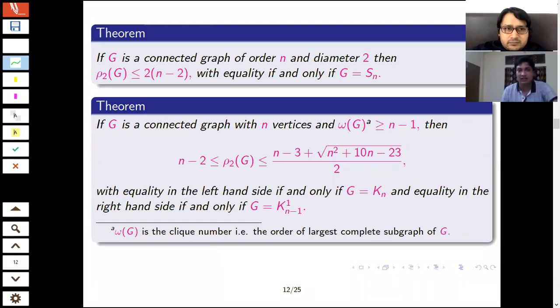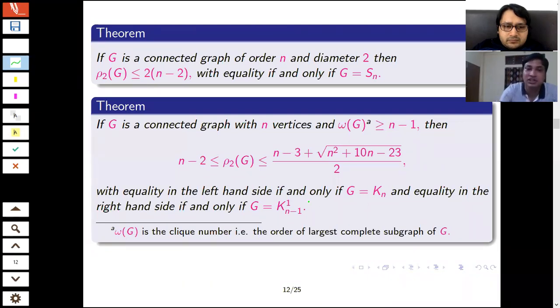Now consider a class where we limit the clique number. The clique number means the size of the largest complete subgraph, denoted omega of G. If the graph is a complete graph, its clique number is n. If it is not, then you will have a proper subgraph which is complete, at least K2. If you restrict the clique number to be at least n minus 1, you can have n also, but not the star graph, a different graph. So in that case, what are the upper and lower bounds?